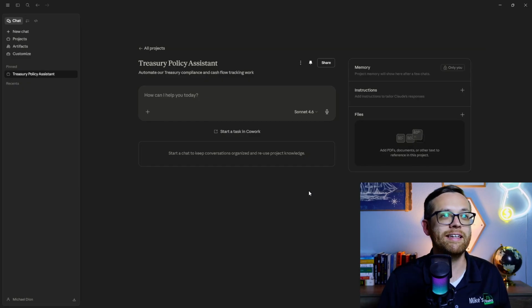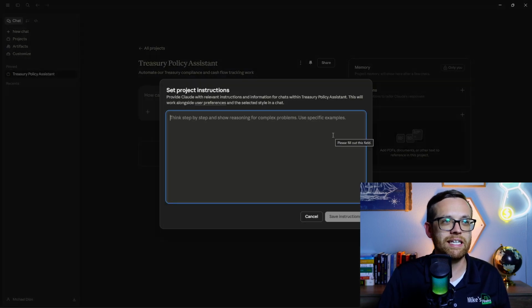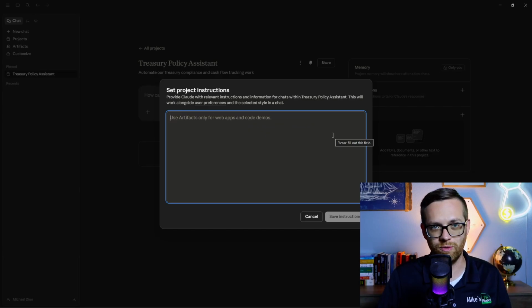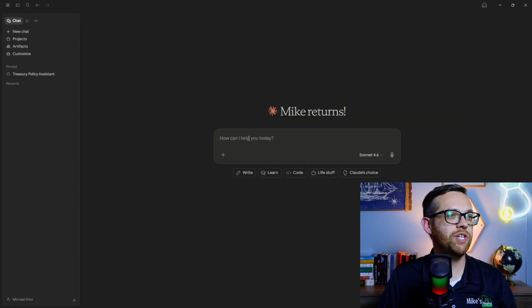What we do want to edit is the instructions. This is what Claude is calling the system prompt, and then the files. And that's really what we're going to spend our time designing. So the first thing we're going to do is go to instructions by editing the instructions. Now, we can come in here and type this all up, but a much faster way to do it is to have Claude actually help us with it. So for this, we're going to go to regular chat. We're just going to open up a new chat, and then we're going to go ahead and dictate in here.